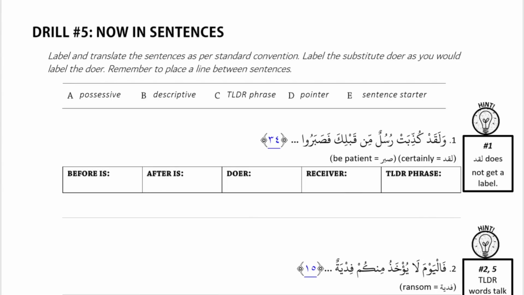Okay, let's work through some sentences. We'll be using the same break and sort process, but there's the added step. Whenever you see an action, you'll want to check whether it's active or passive. All right. Okay, so number 1.